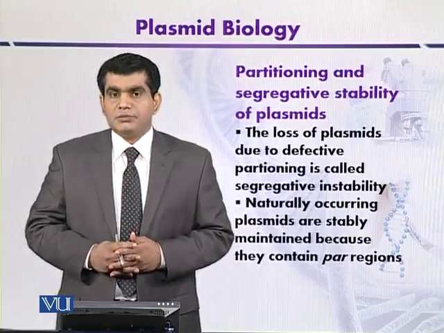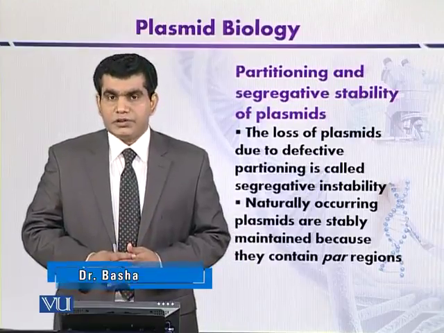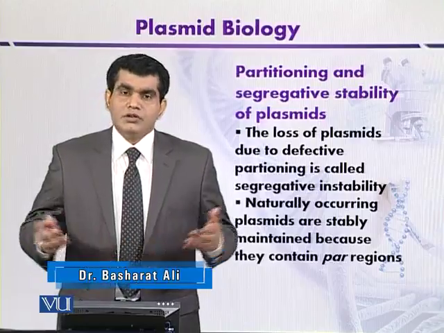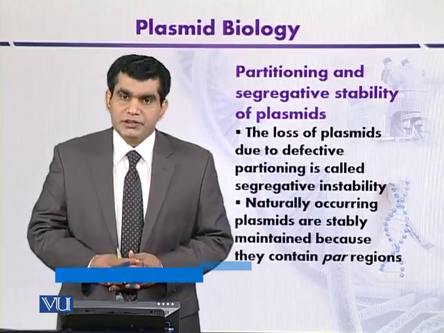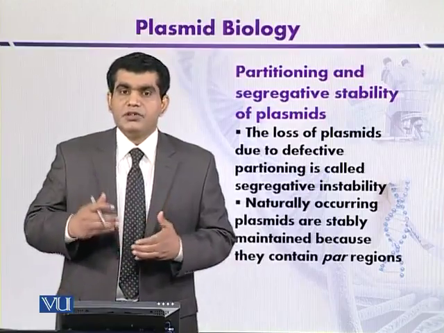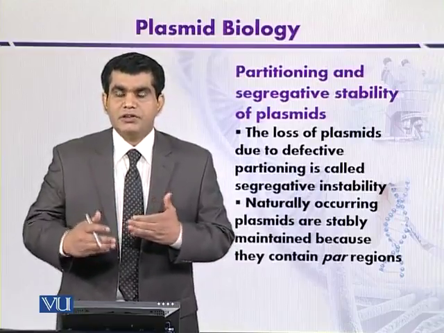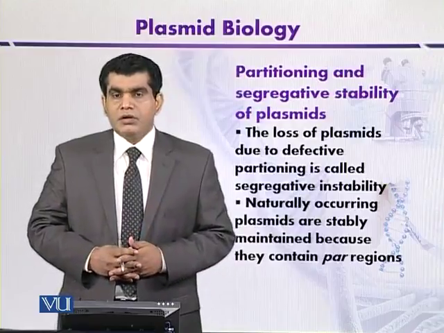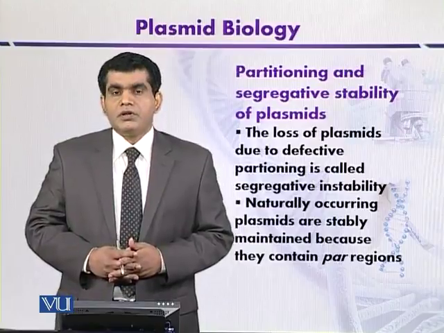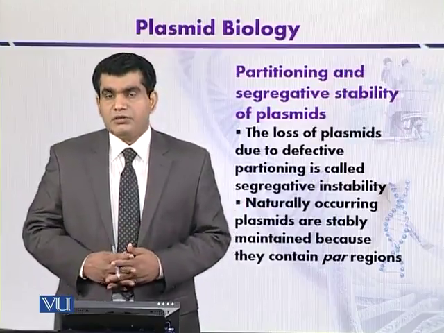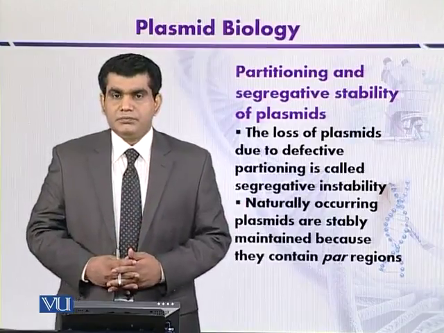That is, the plasmid is not stably maintained in the daughter cells. Most of the plasmids that are natural are stably maintained. That is, they are transferred into the daughter cells from the parents after subsequent cell divisions. But for some plasmids, this is not the case. I can quote here the example of a natural plasmid like ColE1 that is stably maintained.